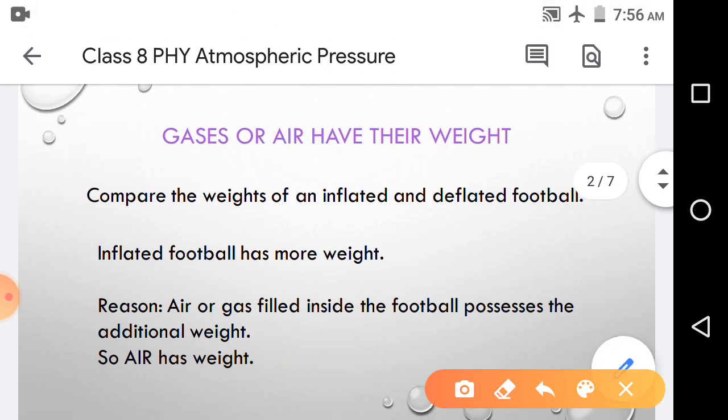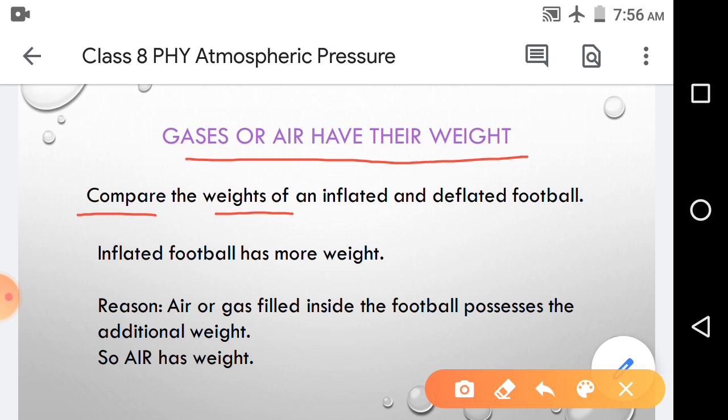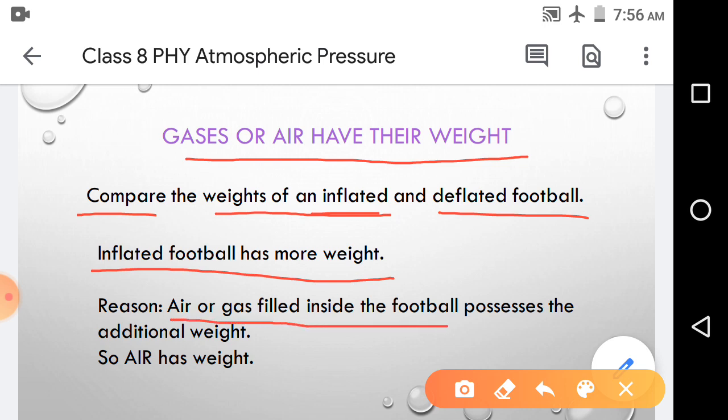Here the gases or air have their own weight. So for this we will compare the weight of an inflated and a deflated football. Inflated football means when air is tightly filled inside the football. So an inflated football has more weight. See the reason? Because the air or gas filled inside the inflated football possesses additional weight, and that means the air inside the football has some weight.